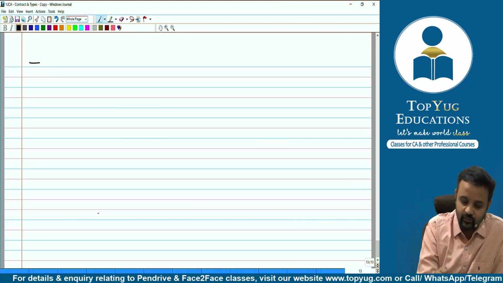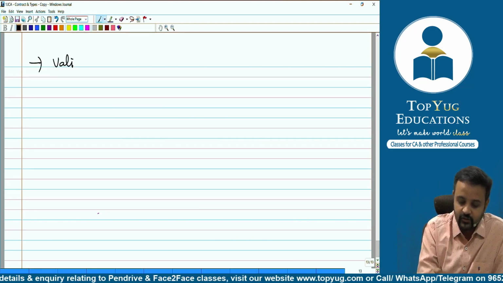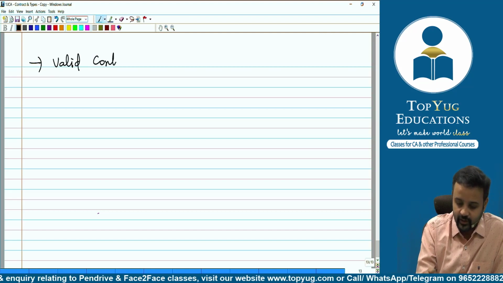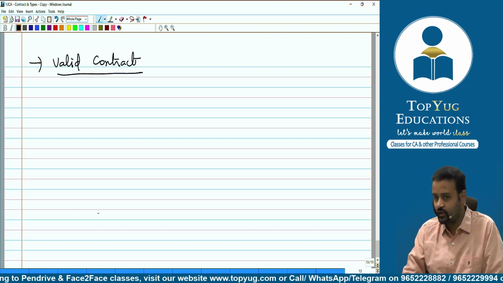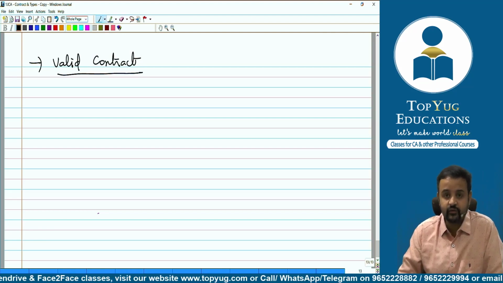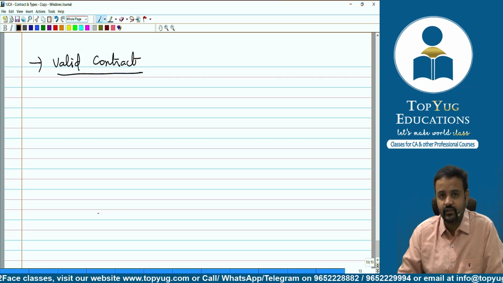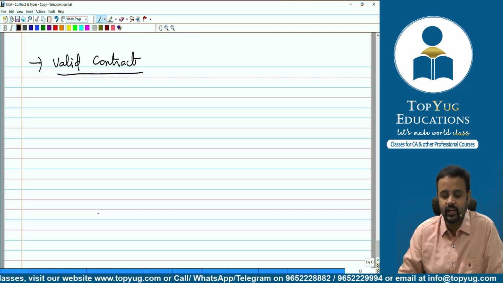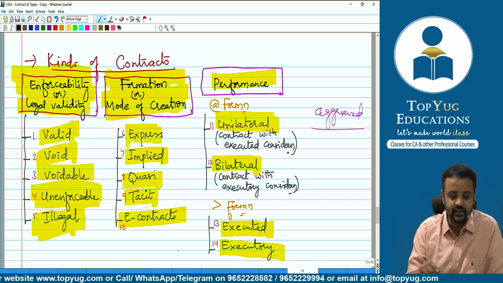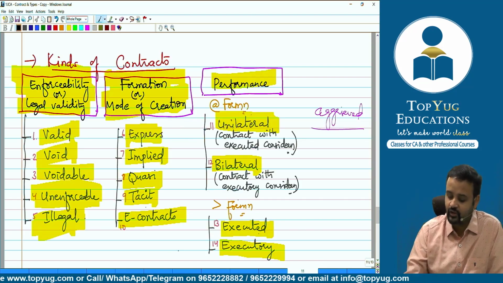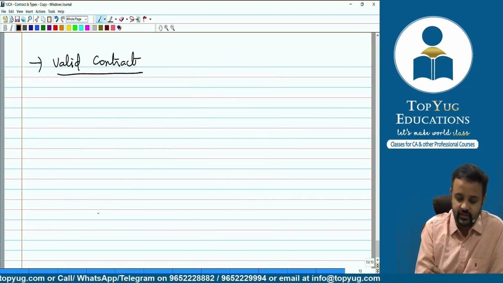Let's go one by one. First one, valid contract. Sir, you have explained this yesterday. Yeah, but I'm just trying to revise. On the basis of creation, on the basis of formation is what we need to start. But before that, I'm just trying to take up what we discussed yesterday, that is on the basis of enforceability or legal validity. We have discussed valid contract.